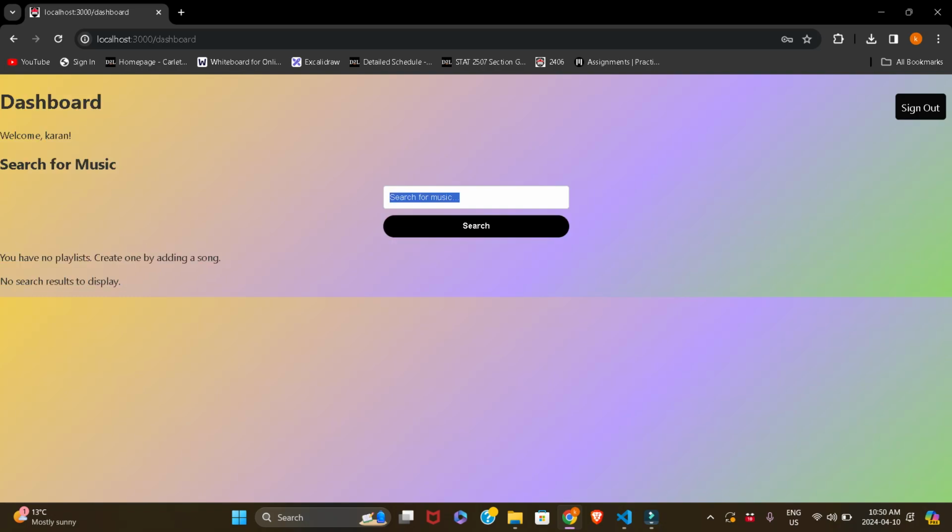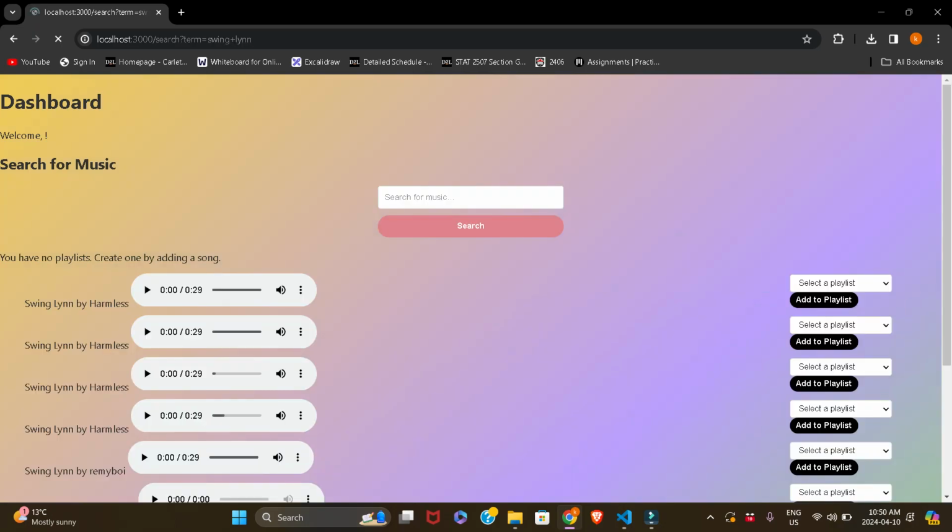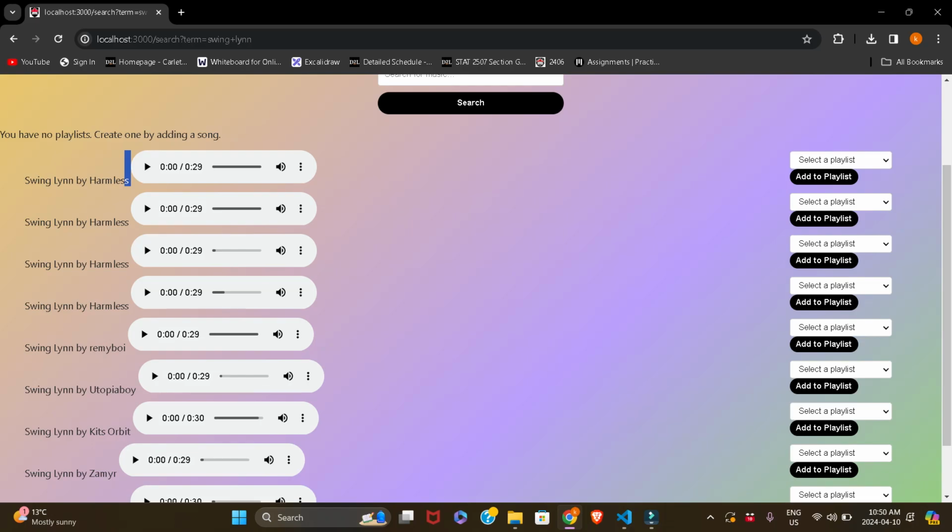Here you have an option of searching for music, and as we haven't created any playlist till now, nothing is being displayed. Let's go ahead and search for a song. This is the preview button I was talking about, the preview window. I don't know if you can hear it in the recording, but if you hit the play button, you can listen to the song, and that works for everything.